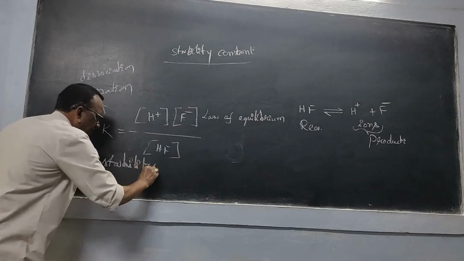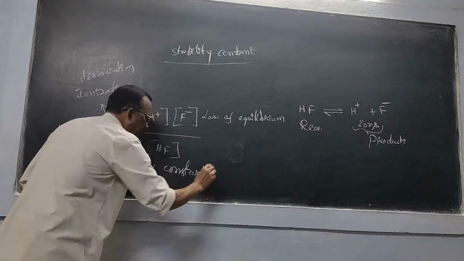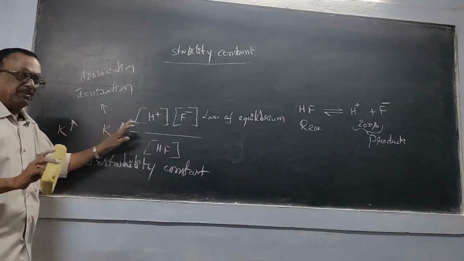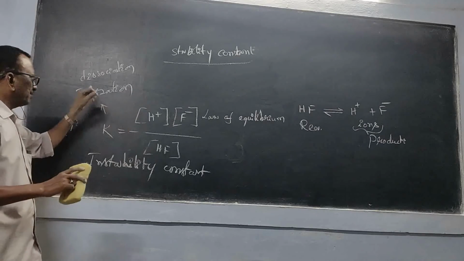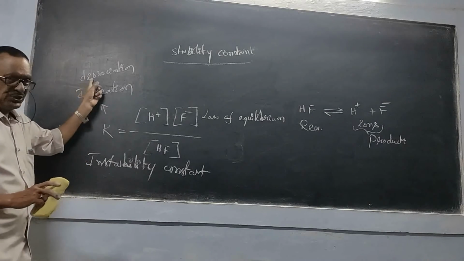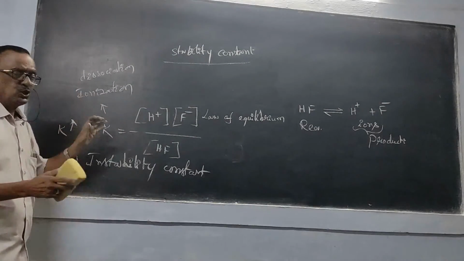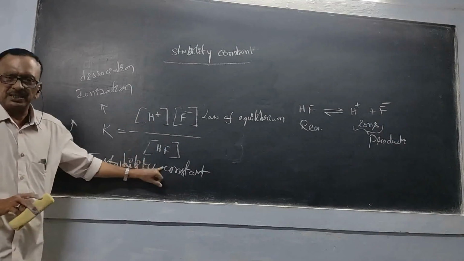In the case of acids and bases, we use the letter K. It stands for equilibrium constant. So when we are discussing acids and bases, it is called either the dissociation constant or the ionization constant. It can also be called the instability constant.